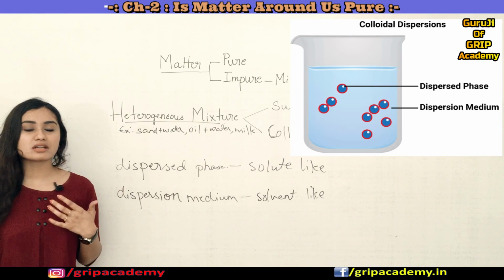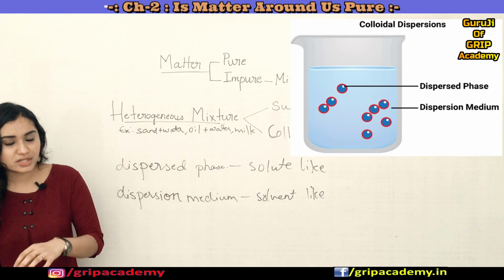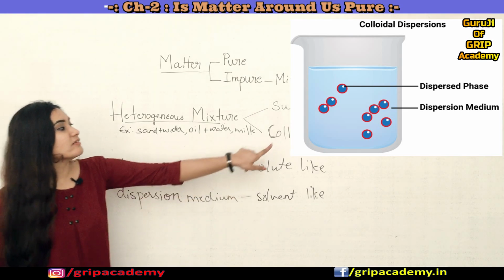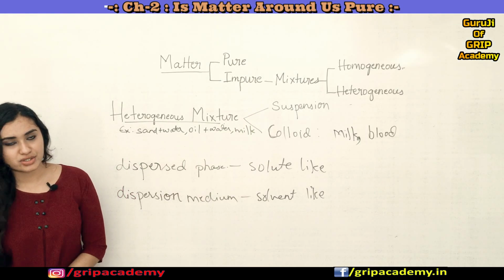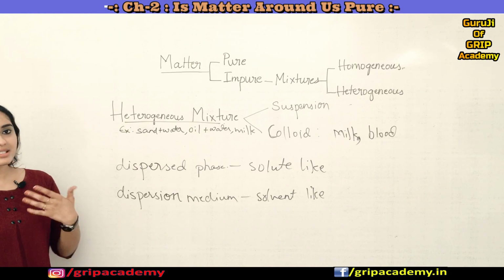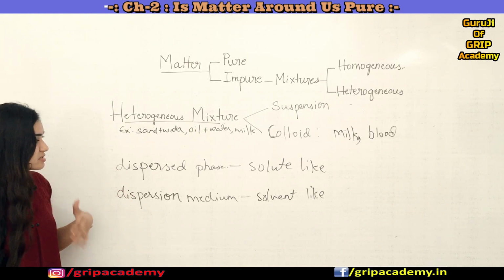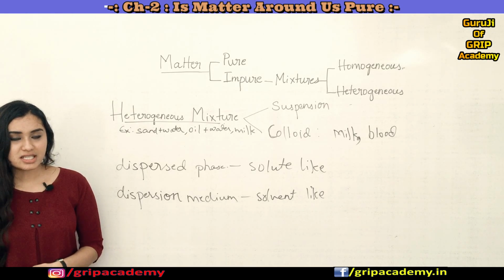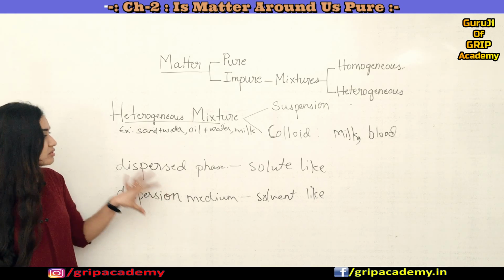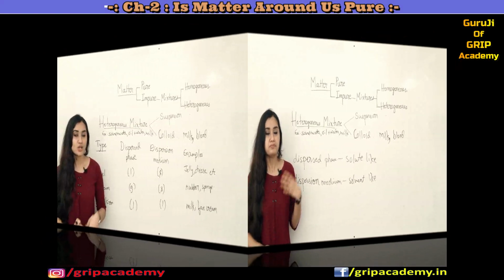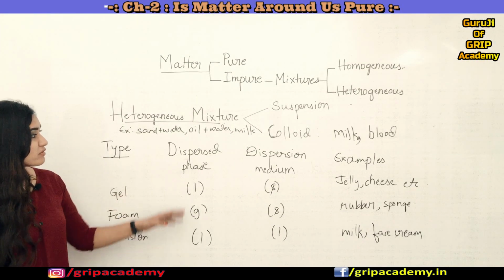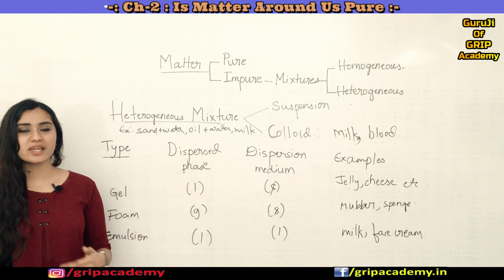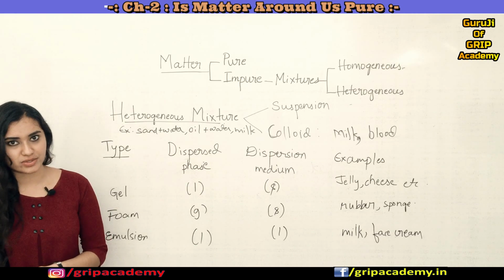Instead of using terms like solute and solvent, we use dispersed phase and dispersion medium with respect to the colloidal solution. Based on the types of dispersed phase and dispersion medium, whether solid, liquid, or gaseous, we have different types of colloidal solutions.